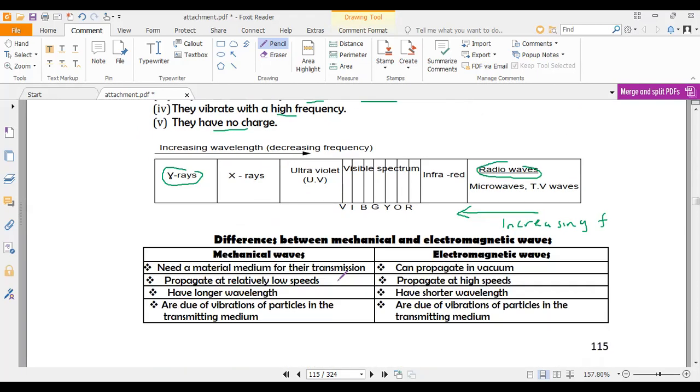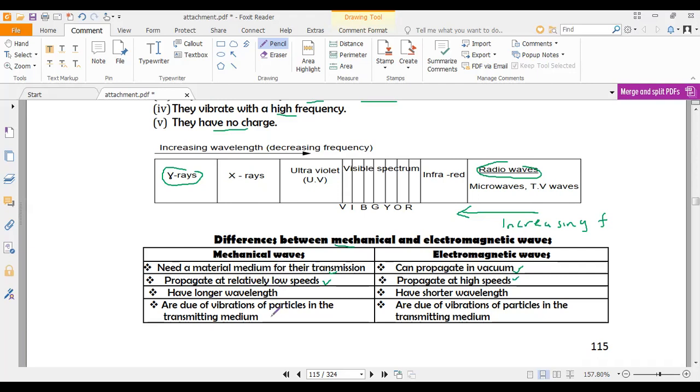If you look at the differences between mechanical and electromagnetic waves, mechanical waves need a material medium to be transmitted, whereas electromagnetic waves do not require a material medium, meaning that they can travel through a vacuum. Mechanical waves are propagated or move at relatively low speeds. The electromagnetic ones move at higher speeds, that is, the speed of light, which is very high.